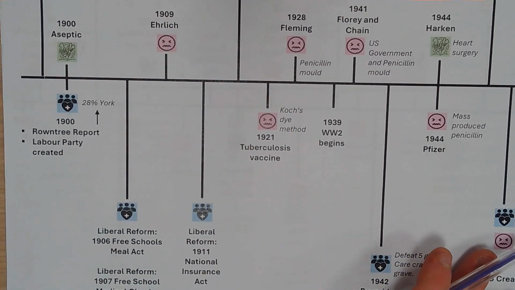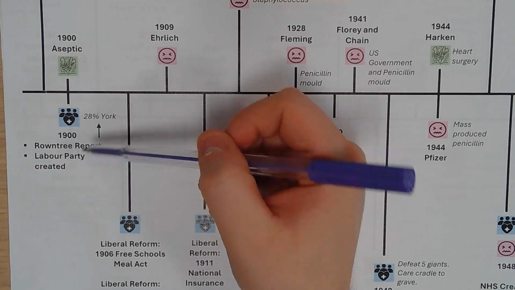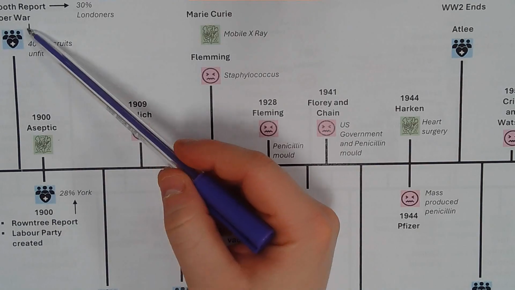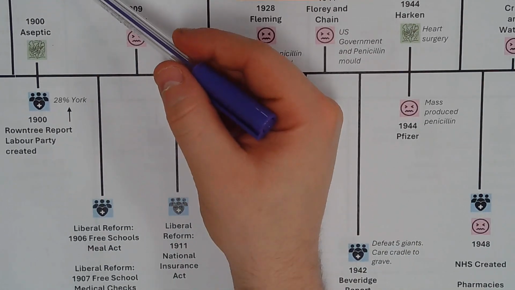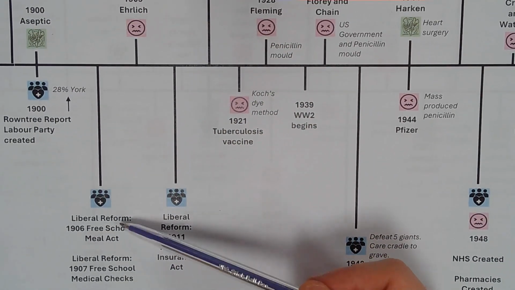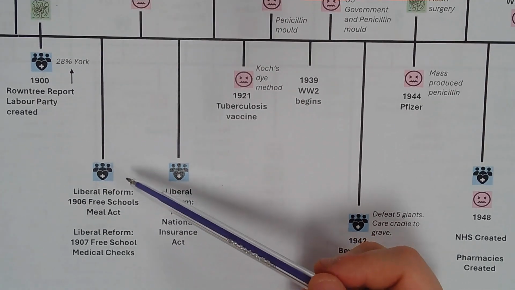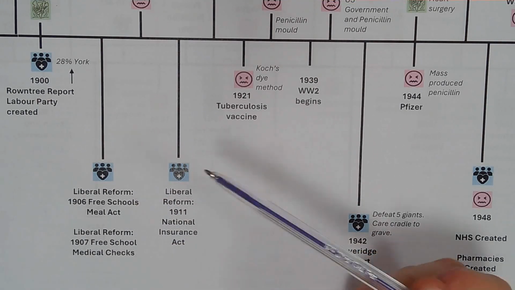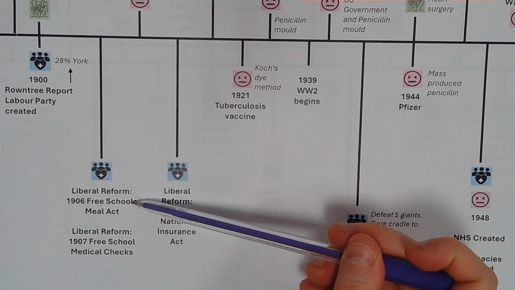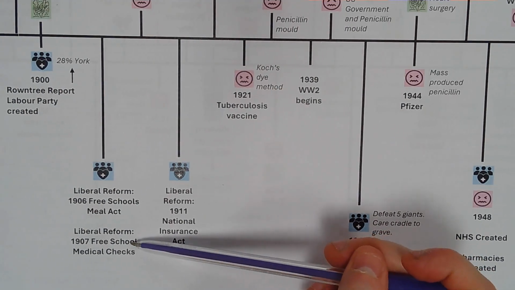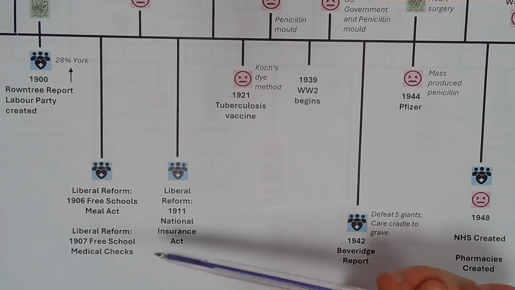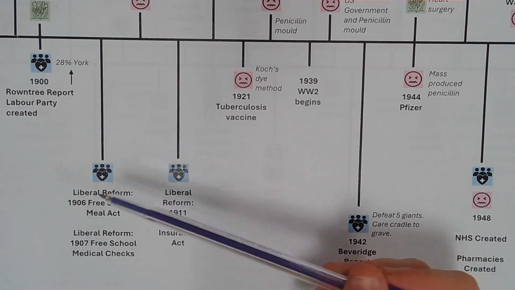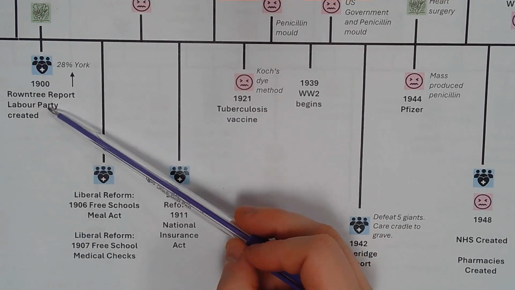So if we go down then, the creation of the Labour Party and the fact that British people were so unfit and the fact that they couldn't be used in the army, which was really negative for the empire, led to the Liberal Party, who were in charge, having to act. And the Liberal Party introduced something called the Liberal Reforms. So there's three that you can remember. There's the 1906 Free School Meals Act, there's the 1907 Free School Medical Checks, and there's the 1911 National Insurance Act, which are all Liberal reforms, all things that should help Britain get healthier so people don't vote for the Labour Party.